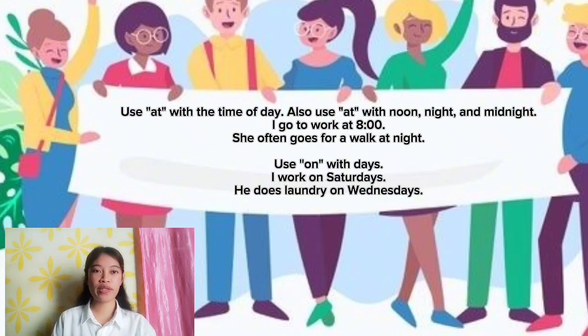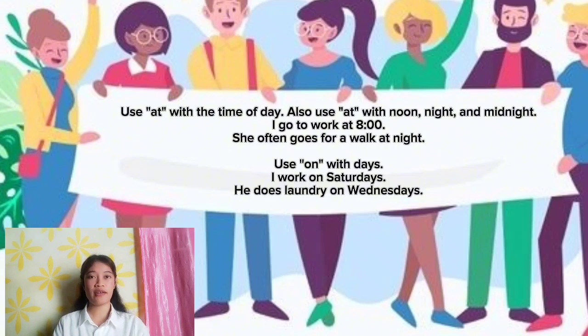Use at with the time of day. Also use at with noon, night, and midnight. One example is I go to work at 8 o'clock, and she often goes for a walk at night. Next, use on with days. I work on Saturdays. He does laundry on Wednesday.